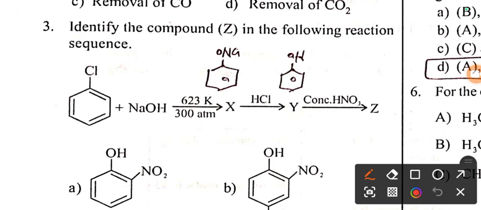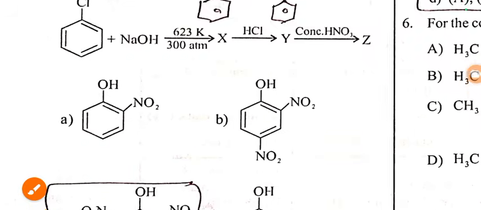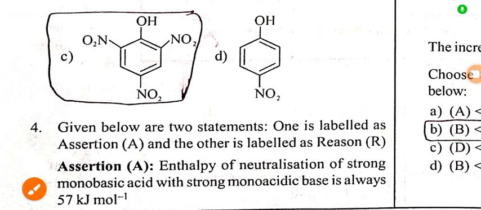Now in this reaction, identify compound Z in the following reactions. Chlorobenzene is treated with NaOH at 623 Kelvin and 300 atmosphere, and you will get sodium phenoxide. This on treatment with HCl, sodium is replaced by hydrogen to form phenol. And phenol, when you treat it with concentrated nitric acid, you will get picric acid. Picric acid Z is option C, 2, 4, 6 trinitrophenol. Option C is the right answer.